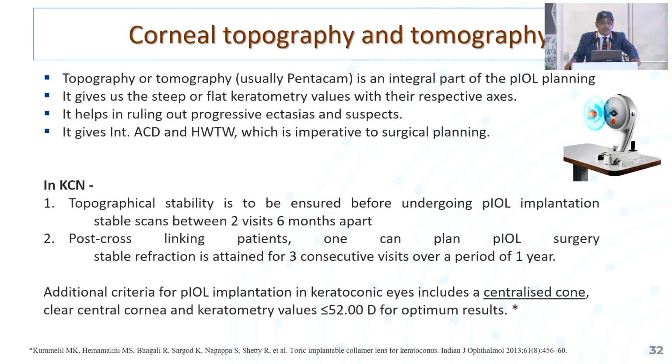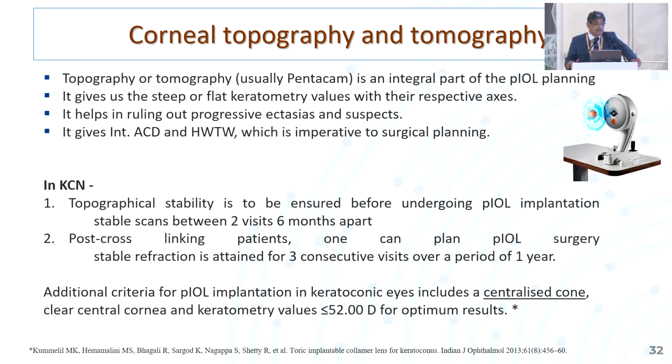Why are corneal topography and tomography important? Because this gives us the cylindrical power and at the same time the axis of the cylinder, and we can know the steep or flat keratometry, and it helps in ruling out progressive ectasias and suspects of keratoconus, and it gives internal ACD and horizontal white to white measurement, which is imperative to the surgical planning.